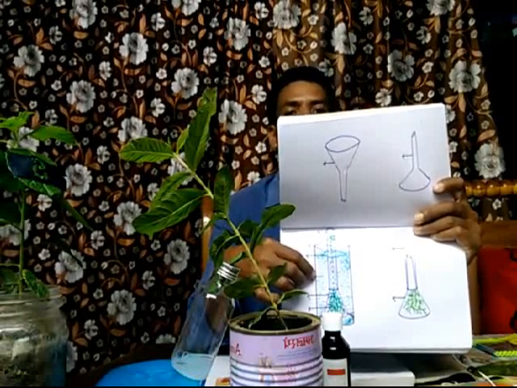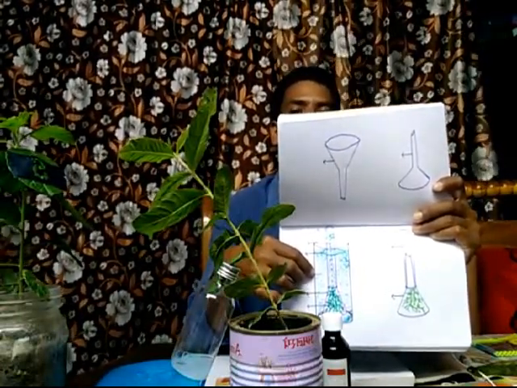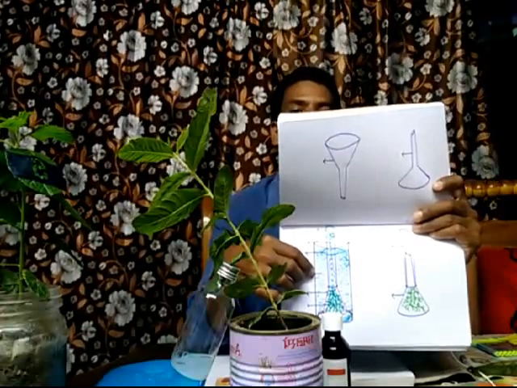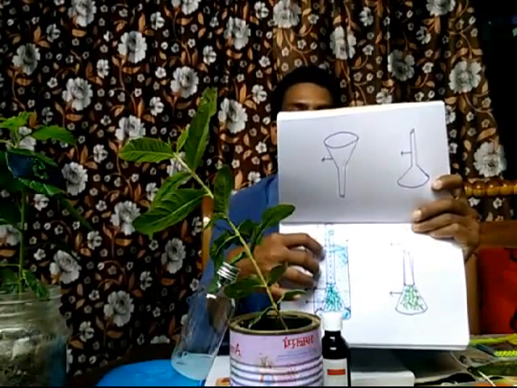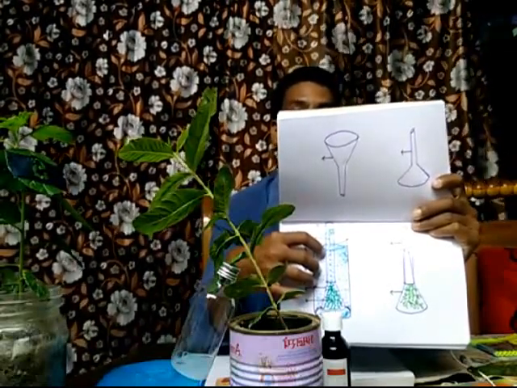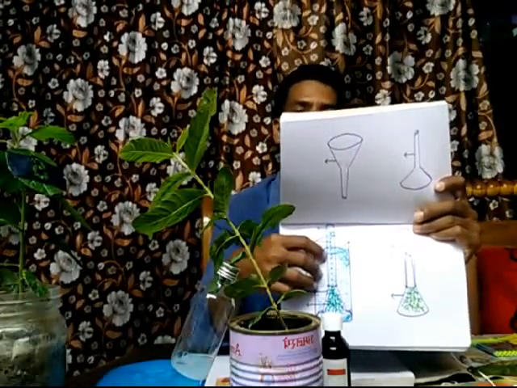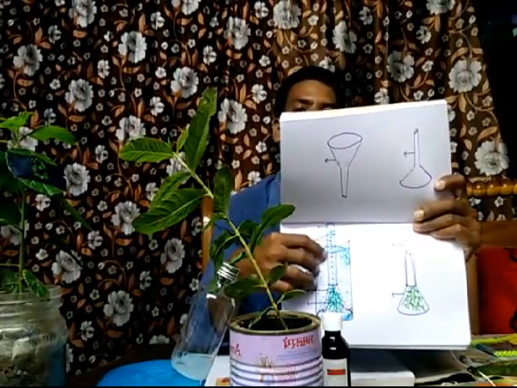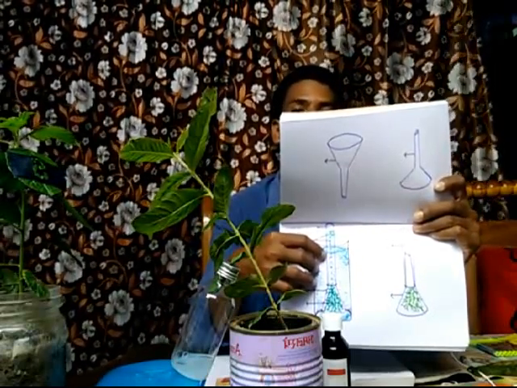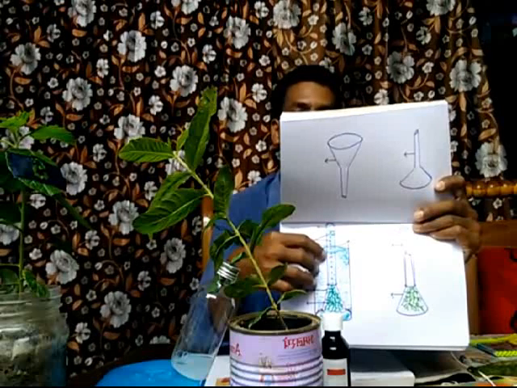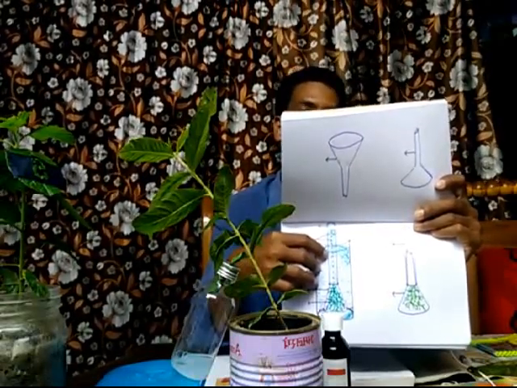Here you will notice small bubbles coming from the hydrilla plant into the test tube. What are they? They are air bubbles coming from the hydrilla plants that are taken in this experiment.